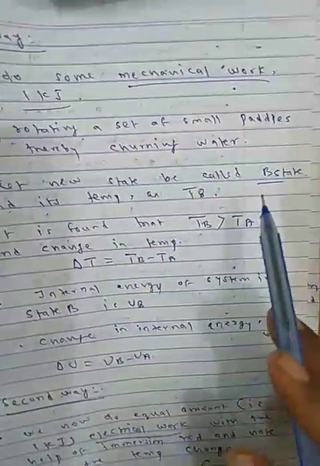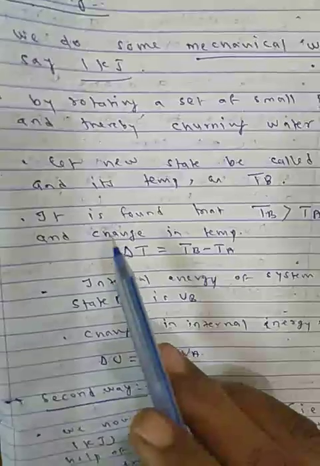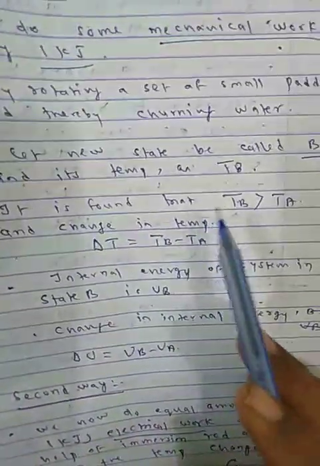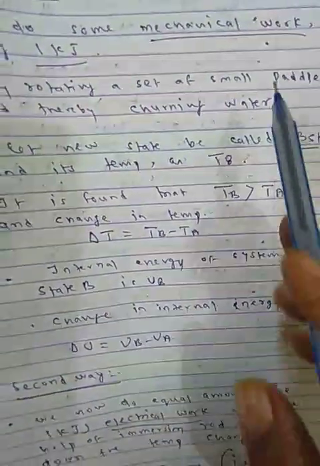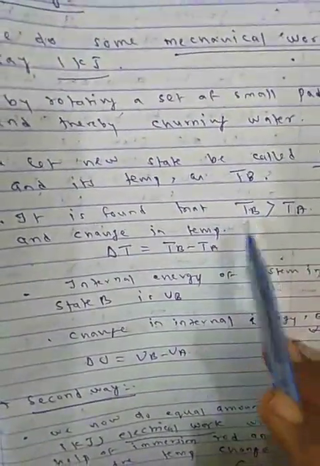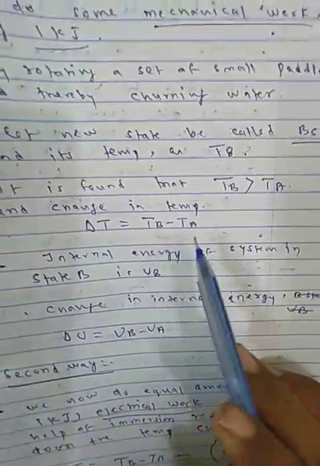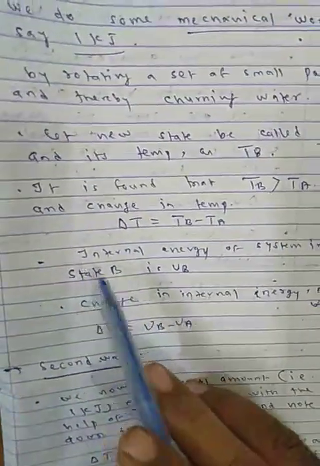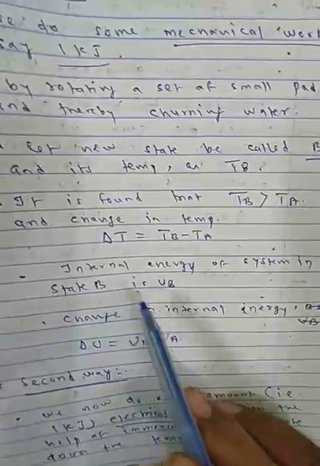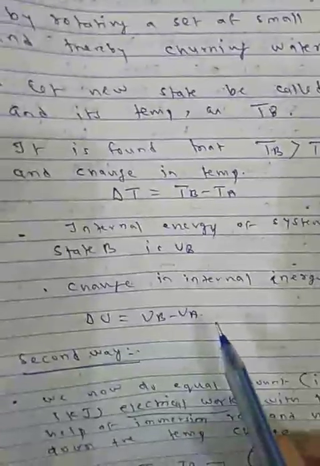Let the new state be called state B and its temperature be called TB. It is found that TB is greater than TA when we are doing mechanical work. So temperature is going to rise and the change in temperature can be described as delta T is equal to TB minus TA. So the internal energy of the system in state B is UB. Change in internal energy is delta U is equal to UB minus UA.